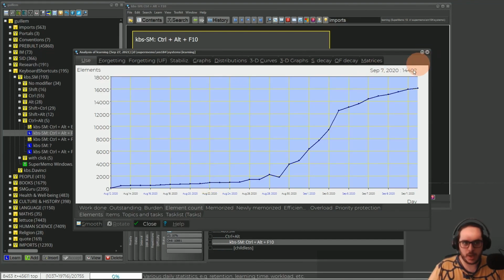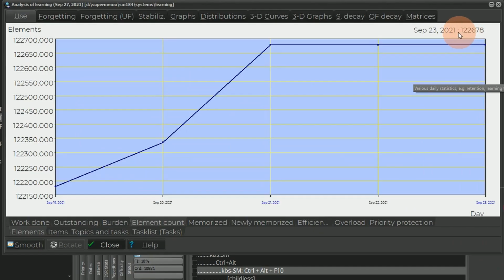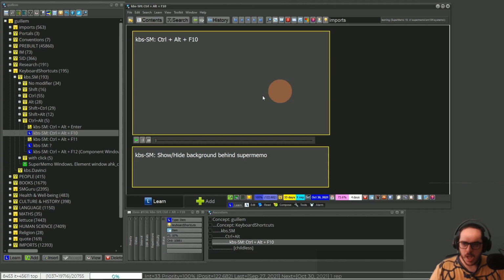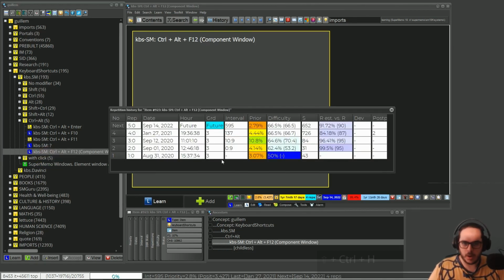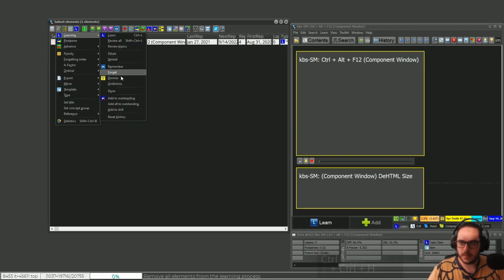Because now I have, let me reset. Because now I have 122,000 elements. I'm using an old backup. Now I have more than that. Okay, what is dismissing? Dismissing by setting memorize or remember. Gotcha. Then what about, let's say, this one? Okay, let's take a look. Okay, all good. I will dismiss it, same as before.